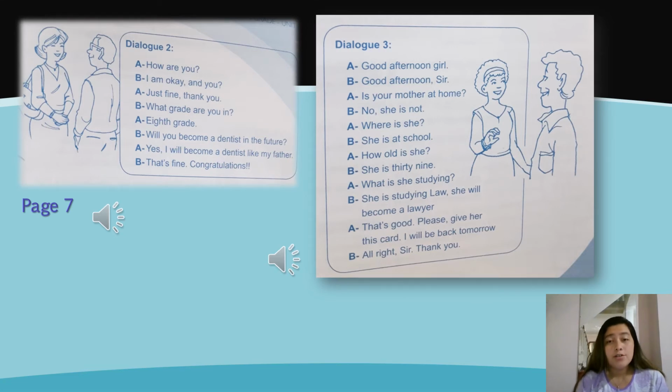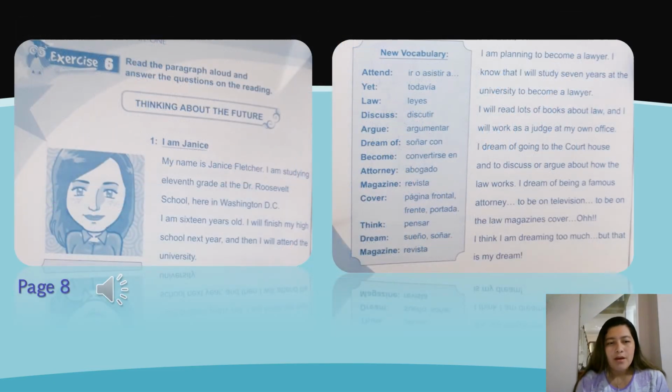Now it's your turn to make dialogue 3. Let's continue. We have exercise 6. This paragraph is about Janice. You are going to listen and then read aloud.